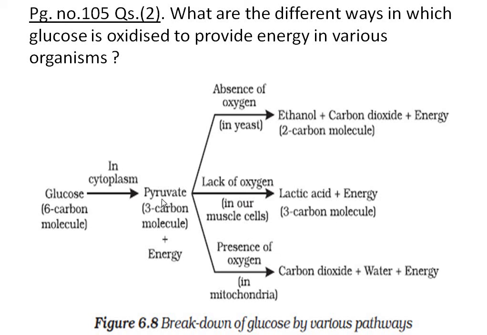And the first step takes place in all living organisms. Glucose is broken down into pyruvates in the cytoplasm. So you write this flowchart and you learn this flowchart. Try to write it by yourself after learning it.